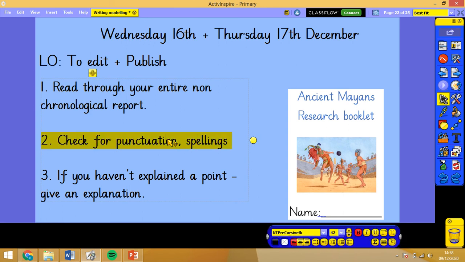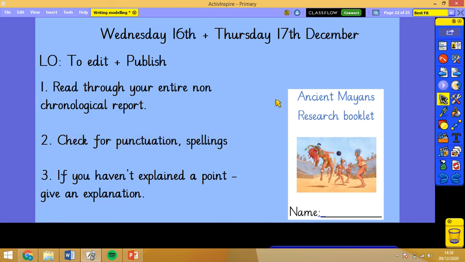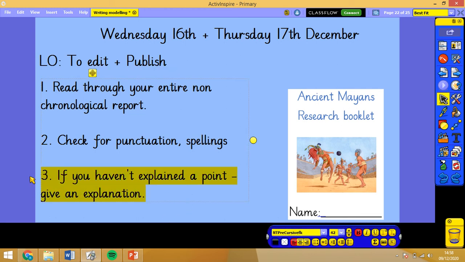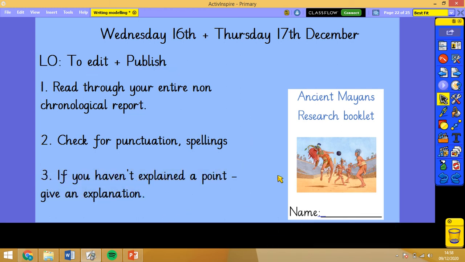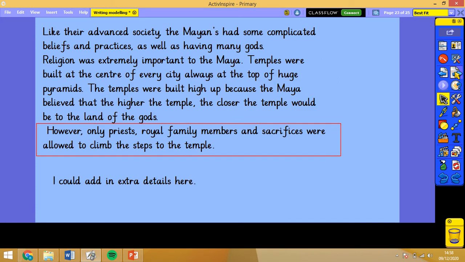While you're doing that as well, check it for punctuation, correct punctuation at the end of sentences, and check it for correct spelling. And then one thing that you might want to work on today, if you haven't explained a point, make sure that you give an explanation, and that's very much the example that I'm going to give.